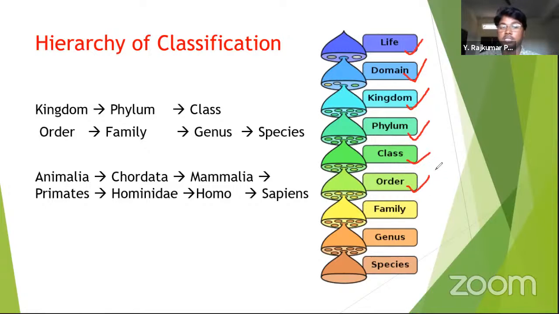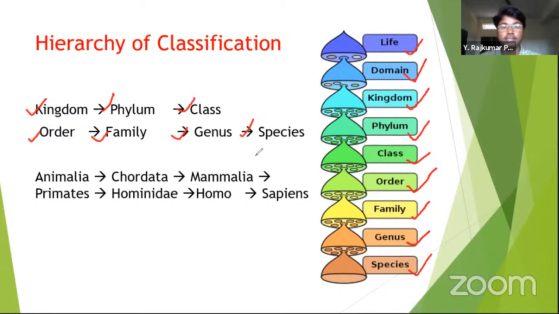Our order is Primates, our family is Hominidae, our genus is Homo, and sapiens is our species. So this is how we can do the hierarchy of the classification. See here: kingdom, phylum, class, order, family, genus, and species.